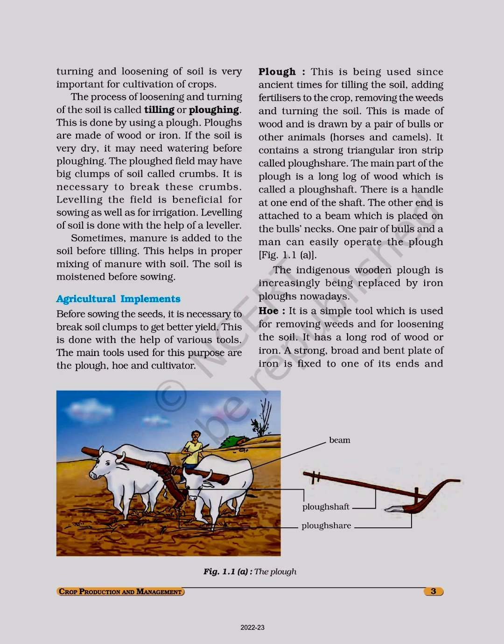The main part of the plow is a long log of wood which is called a plow shaft. There is a handle at one end of the shaft. The other end is attached to a beam which is placed on the bull's neck. One pair of bulls and a man can easily operate the plow. Figure 1.1a. The indigenous wooden plow is increasingly being replaced by iron plow nowadays.